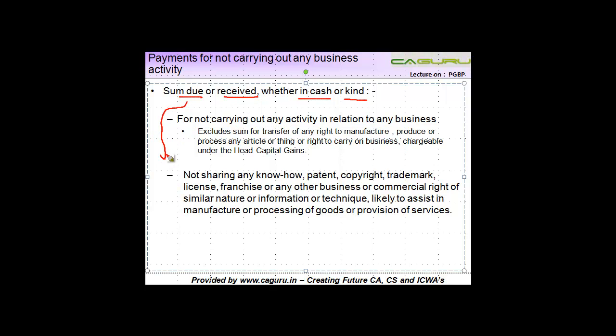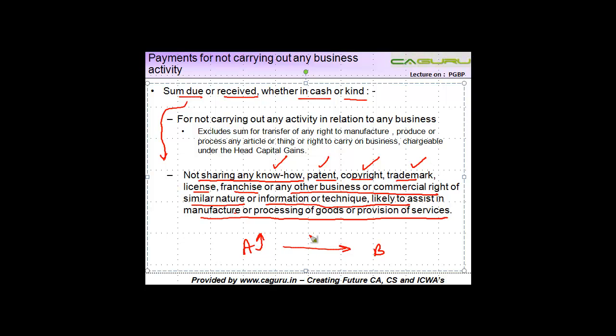Now we'll see the second bullet. Not sharing any know-how, patent, copyright, trademark, license, franchise, or any other business or commercial right of similar nature, or information or technique likely to assist in the manufacture or processing of goods or provision of services. What does this mean? This basically means that again you are agreeing with the other person. Let's say in our example it was A only who was agreeing with B, that I am the owner of some know-how, some patent, some copyright, some trademark, but barring you, I am not going to share this with any other person.